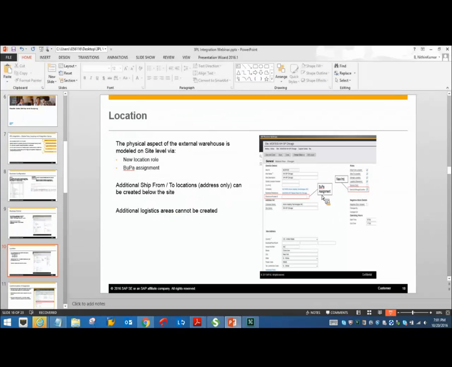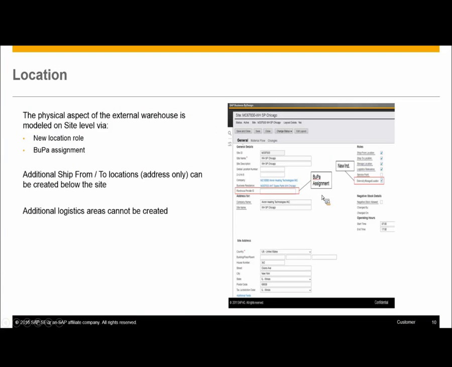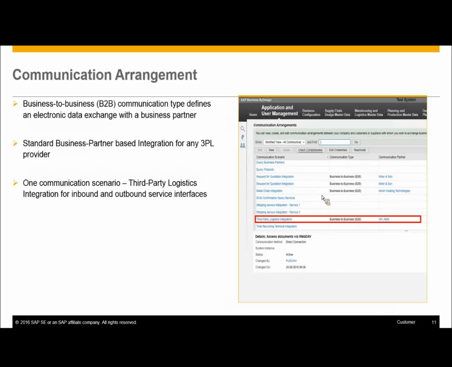Okay, coming back to slides. So we were here at the location part. Let's move on to the next one. Okay, so this is the prime part of the integration. So communication arrangements is one. It's basically a bridge which acts between your external WMS system and your BYD system. So I will spend much of the time demoing this in the system directly.